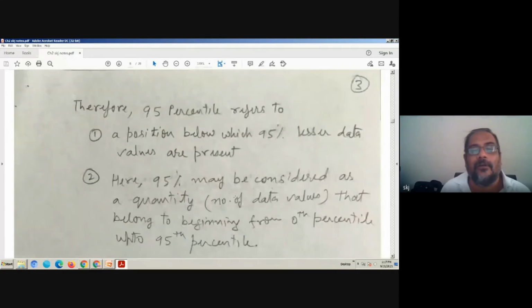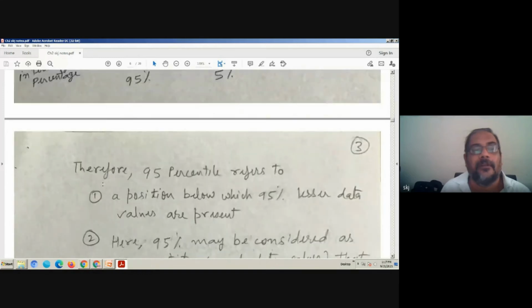Now, what is the interpretation? When we say 95 percentile, one statement is it's a position below which 95% lesser data values appear.